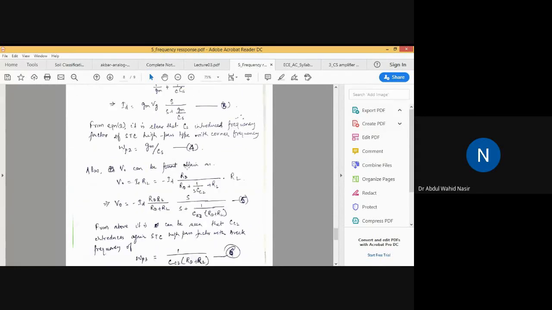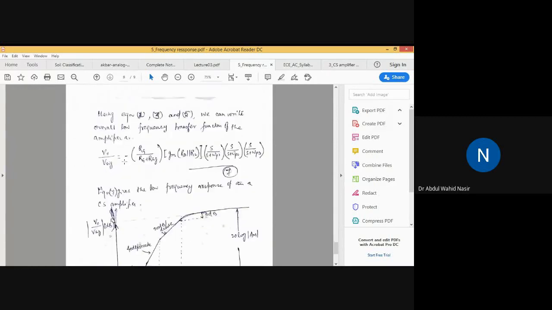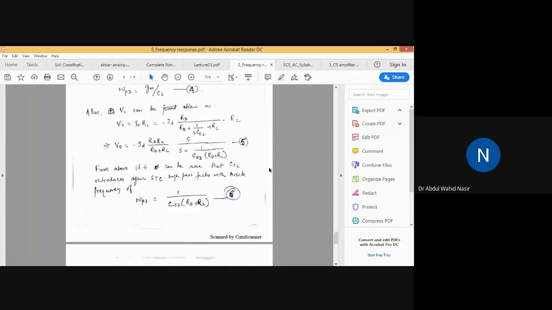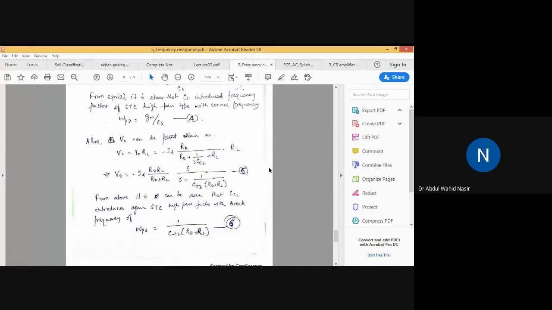If you substitute all these values in the ratio V naught by VSIG, you will end up with this transfer function, as represented by equation 7. Clear?